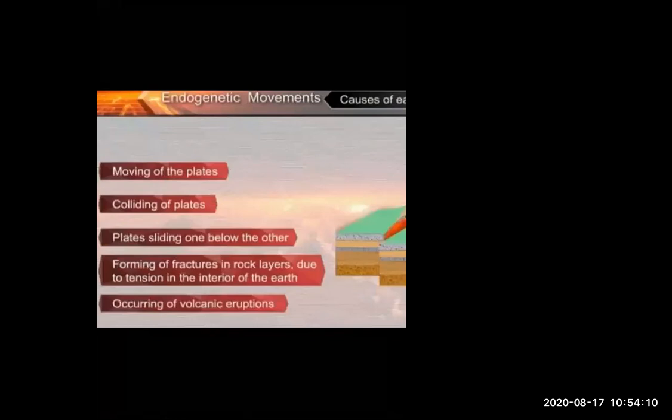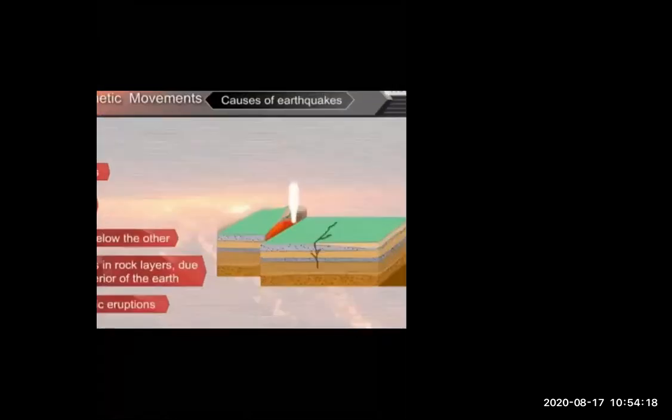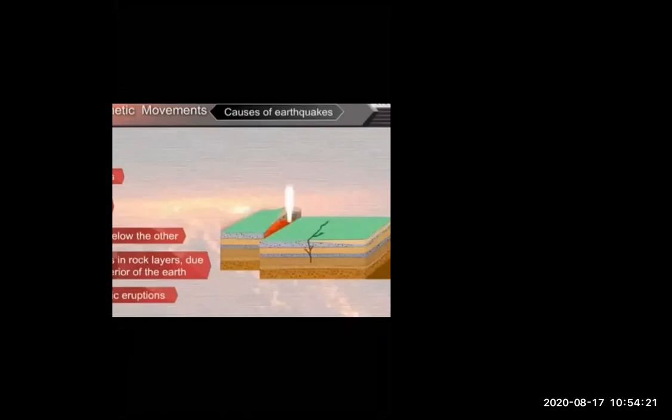Forming of a fracture in the rock layers due to tension in the interior of the earth. Now what happened? Forming a fracture due to tension. What does it mean? Just look at this. This is a land, this is a plate. Whenever a fracture happens because of tension, when waves move each other, the plates are getting cracked, the land is getting cracked. And because of this, fractures happen.